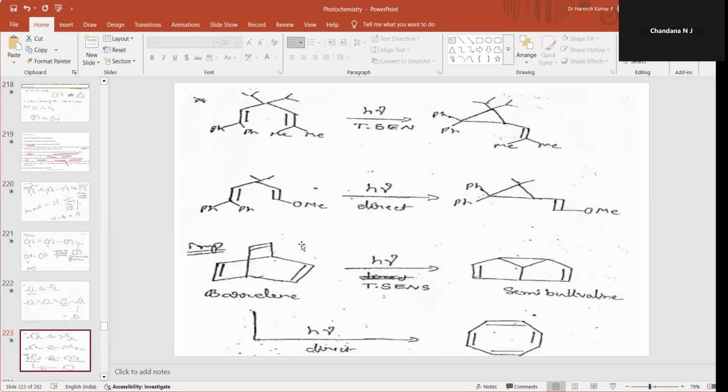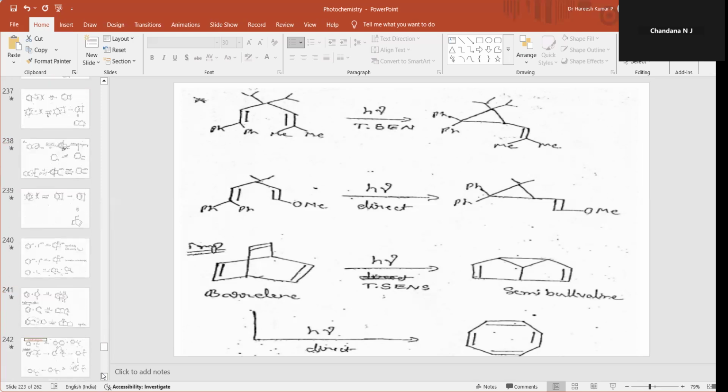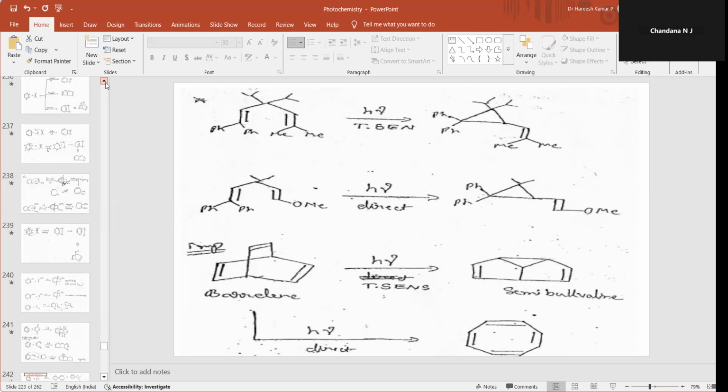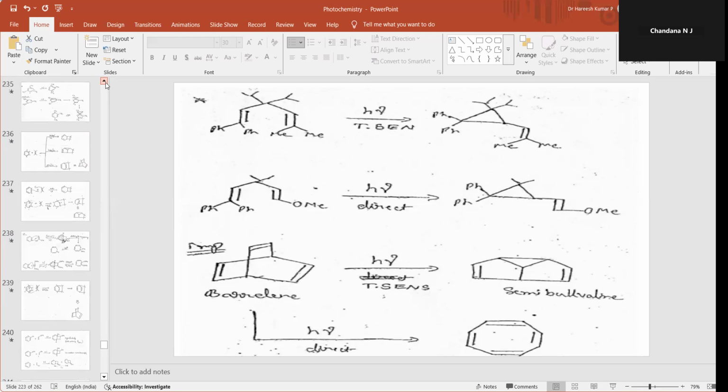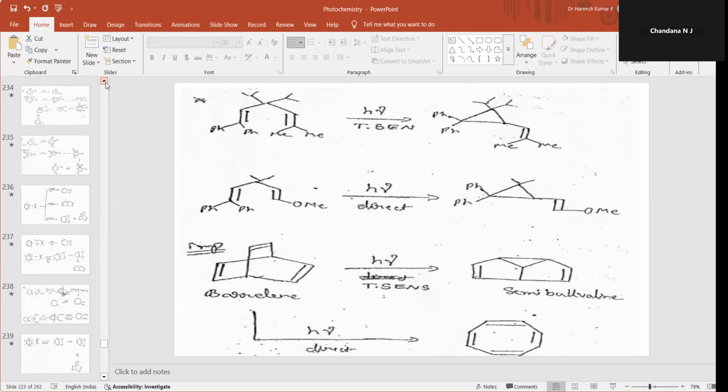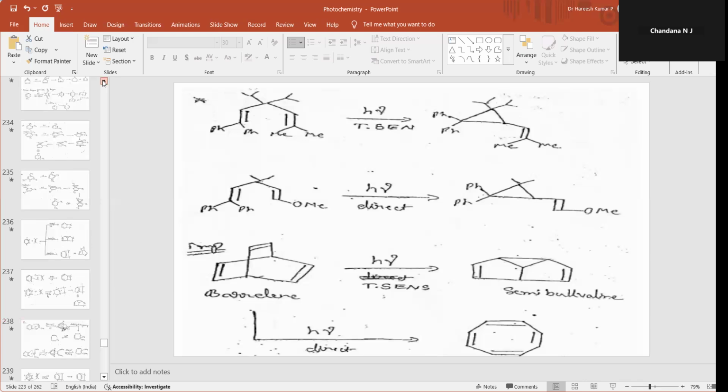Such compounds undergo dipi methane rearrangement, giving a vinyl cyclopropane moiety. And this is also a dipi methane rearrangement. Many examples are there, but I'm not taking all those examples. I will just show you a few examples of dipi methane rearrangement.